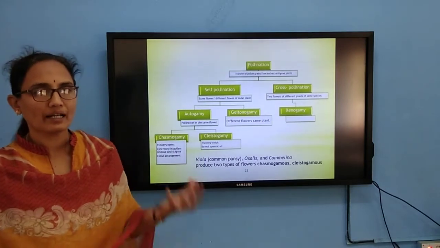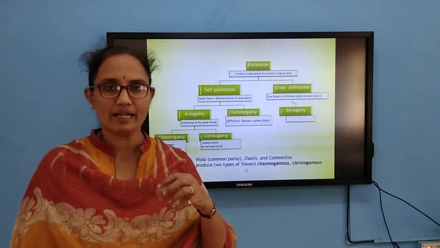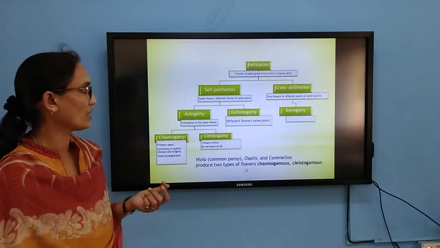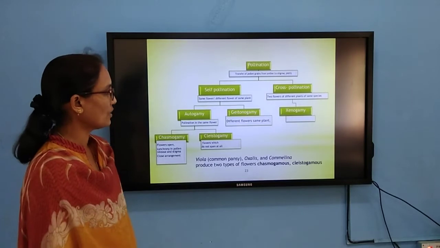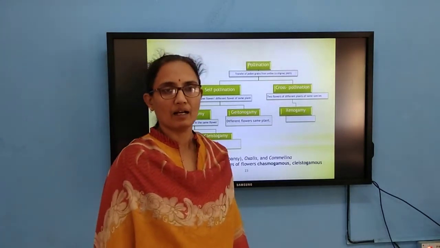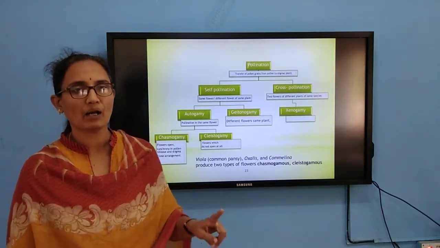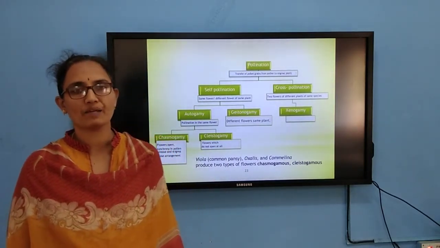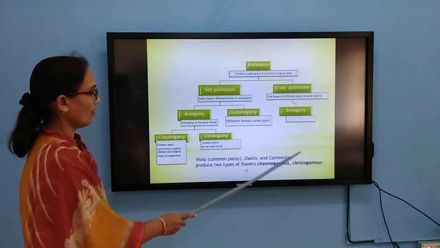That is observed only in case of chasmogamous flowers. Then cross-pollination is given the name xenogamy. The pollination takes place between two flowers present on two different plants but belonging to the same species.